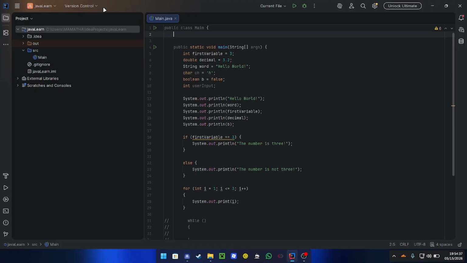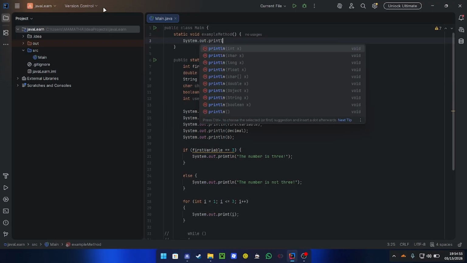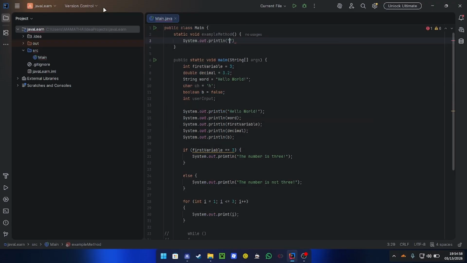So what we're going to do is write static void, and then we're going to name our method. Let's do example method, right? And then double parentheses, and then curly braces. Now we're going to write our code in there. I'm just going to do a simple output, right? And we're just going to say this is from example method.